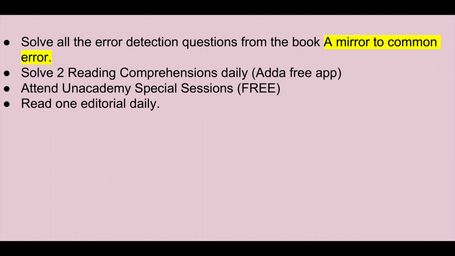Attend Unacademy special classes. Special sessions are free of cost. In the description box down below I will give you the link to my profile on Unacademy. You will find many free sessions on error detection, phrase replacement, reading comprehension. You will find recordings of the previous sessions, so watch those sessions and practice questions, and also watch the upcoming sessions live. You will get the links of the upcoming sessions in the Telegram channel. The link to the Telegram channel is given in the description box.